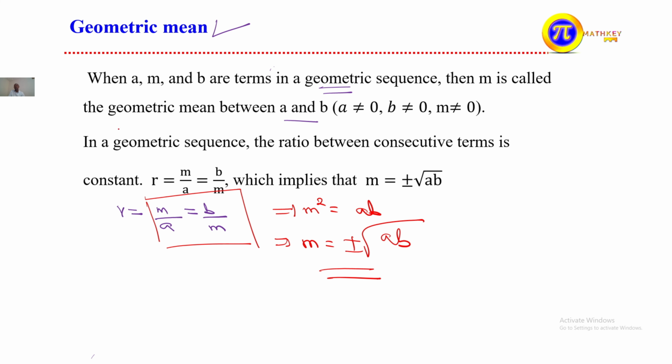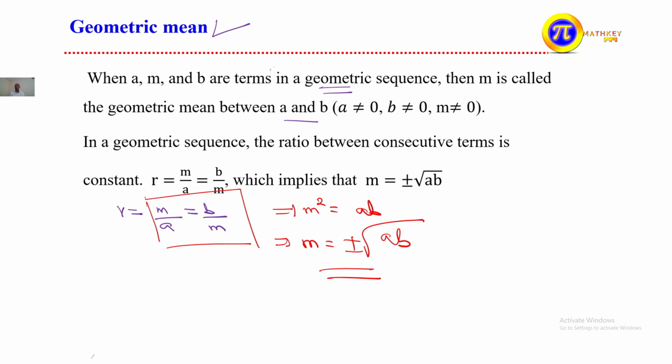then M over A and B over M are equal, because in a geometric sequence two consecutive terms have the same ratio. Based on that, applying this rule, M becomes plus or minus the square root of what? The product of the two given terms. But what must these given terms be? Both must be different from 0.